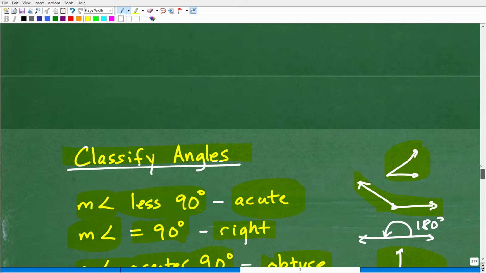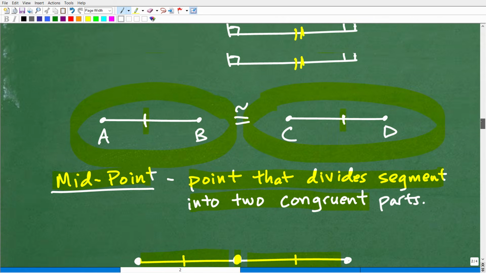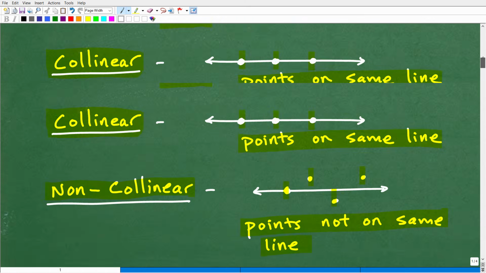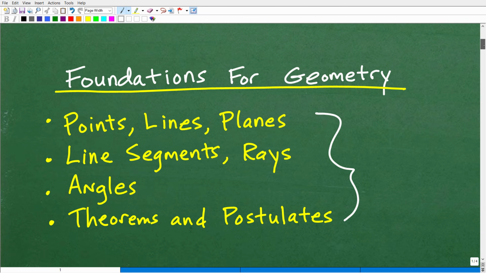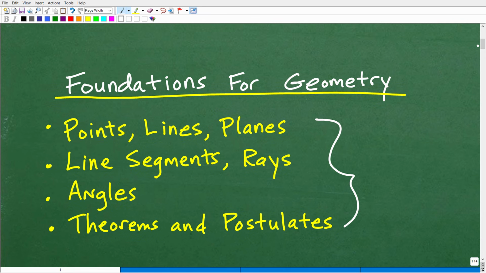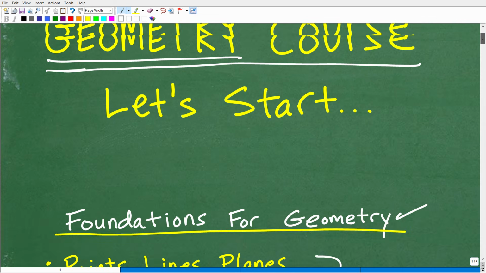Okay, so we covered quite a bit here, and this is a power through, quick overview of what would be in a first chapter of a typical geometry course. If you really want to learn this stuff, if you need assistance, if you're like, boy, that's a lot of material, if you want to learn this and much, much more, I would highly recommend my full, complete geometry courses. I have a regular version, then I have a homeschool version. The only difference with my homeschool version is that there are chapter tests, final exams, etc., that you could pick up for that. But some of you might be interested in that as well if you're in any course.